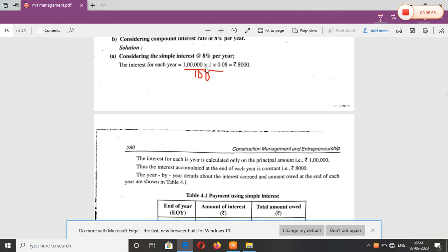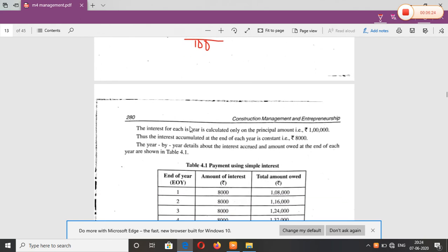P is 1 lakh, and time is 1 year. A simple interest of 8% means divided by 100, which gives 0.08. You can calculate it by dividing by 100. So it will be 8,000 for 1 year.